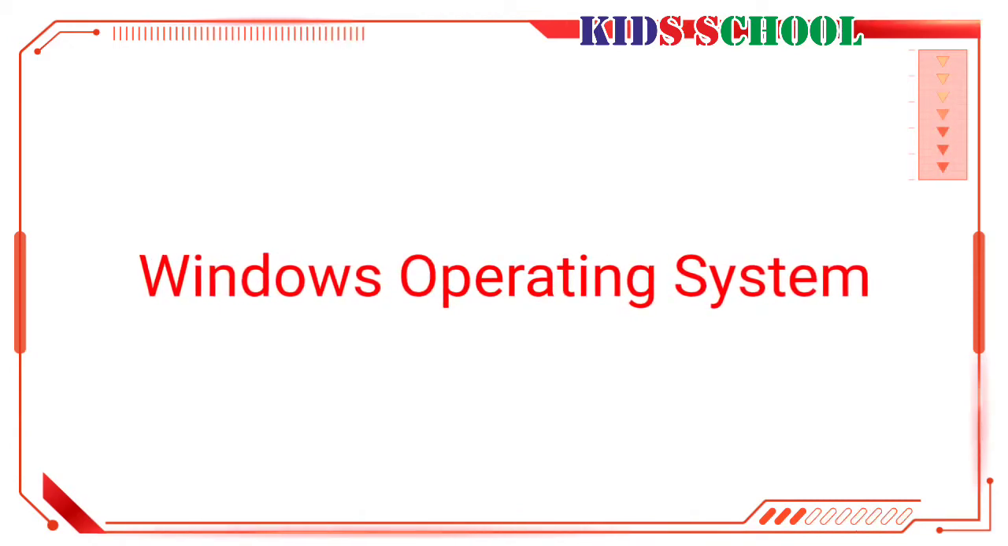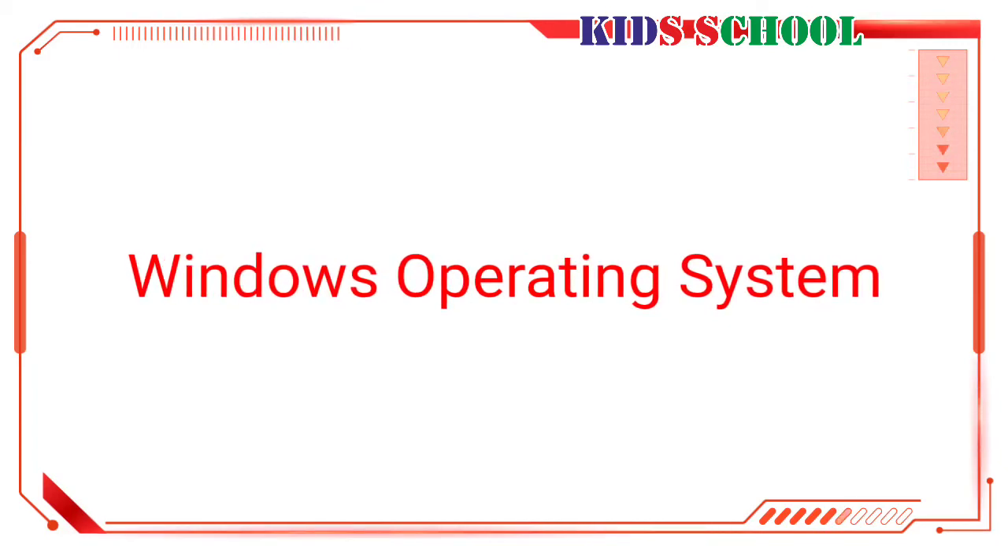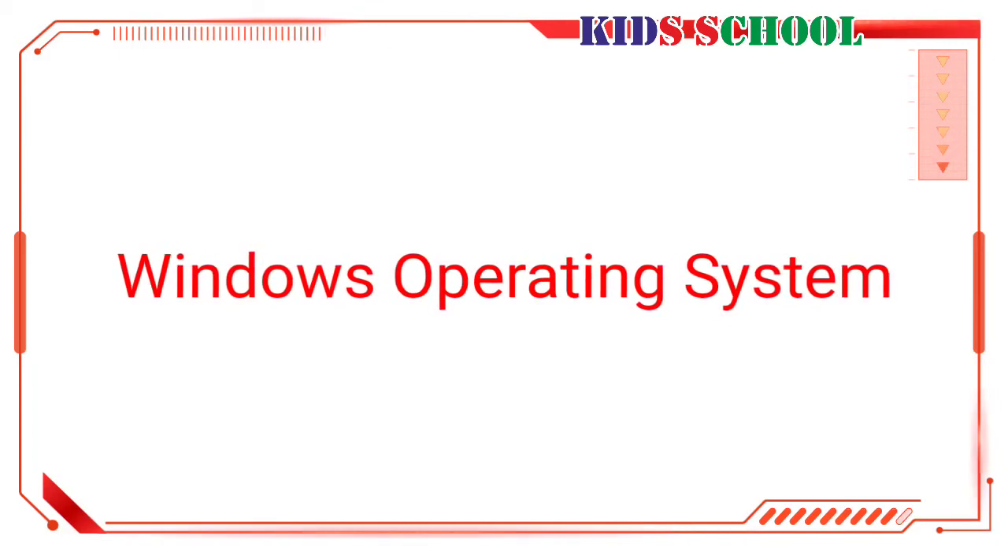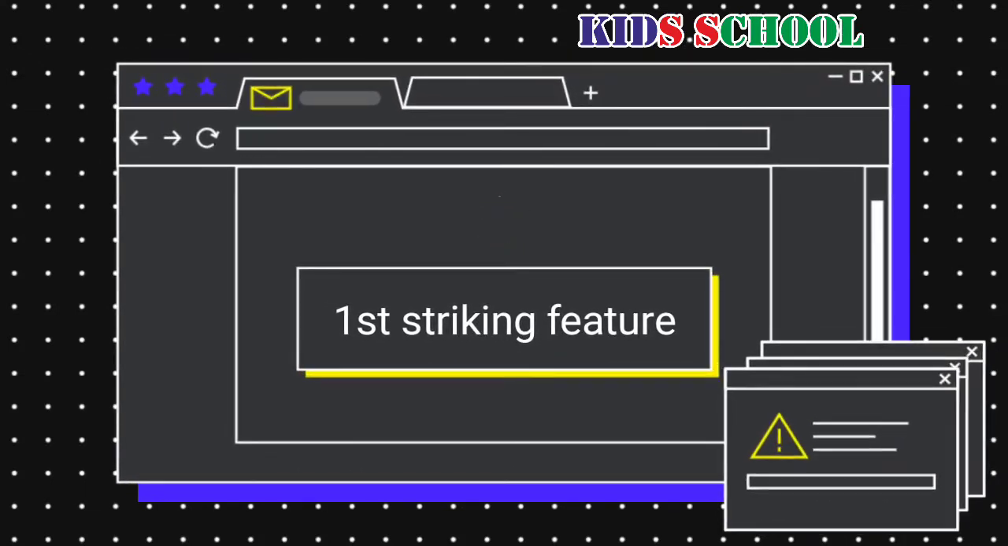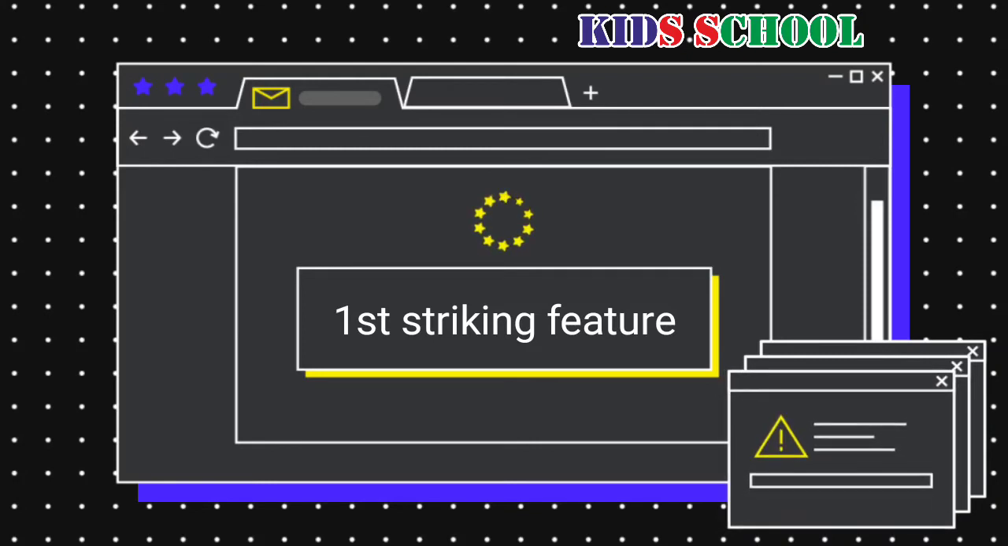What makes the Windows operating system so popular? Let's see some of its striking features. In Windows, each program opens in a separate window on the screen. Hence, the name Windows. You can work in many programs at the same time.